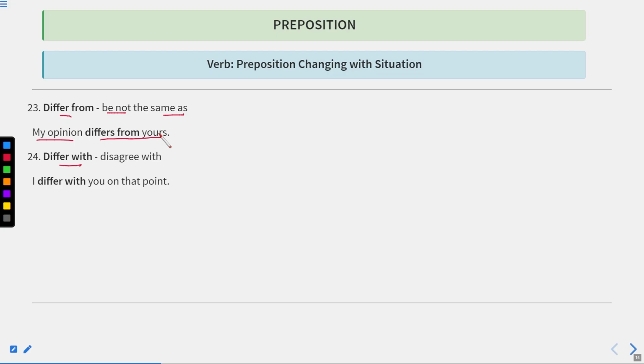I differ with you on that point. It means on some point, my and your opinions are different from each other. So this is how we can use differ from and differ with. Differ with is disagreeing with a person, but differ from means be not the same as, or the opinions are different from each other.